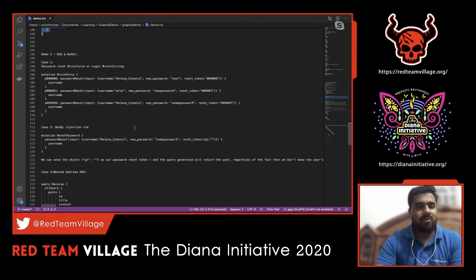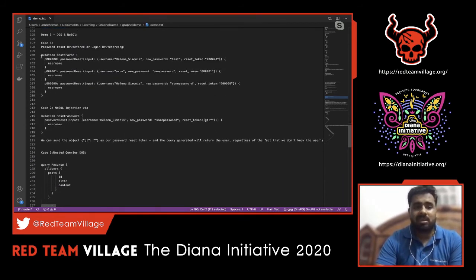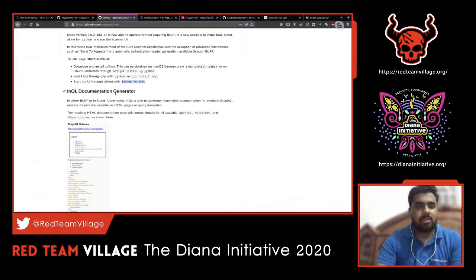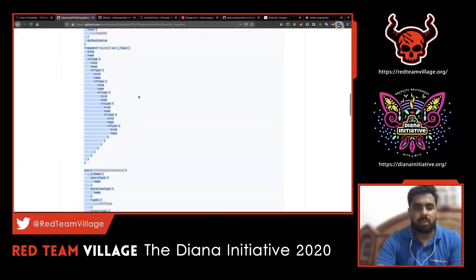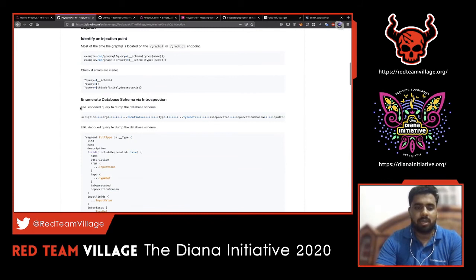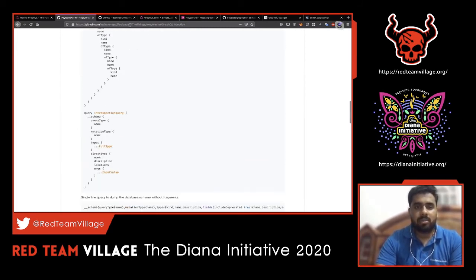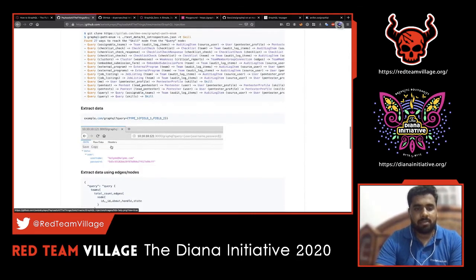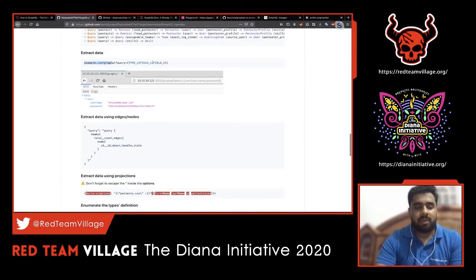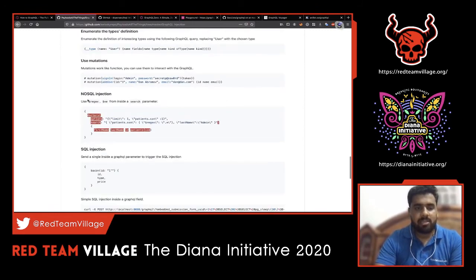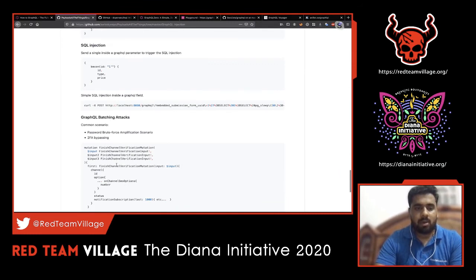And the same way, we can go ahead and try a lot of DoS attacks. The initial resource which I've shared contains a lot of information with respect to what sort of attacks can be possible in GraphQL. For example, we have seen introspection from this payload, all the things, GitHub repo. We can extract particular information from the target schema. The same way we can run mutations. There is some NoSQL injection or SQL injection we can perform. There are a lot of batching attacks.